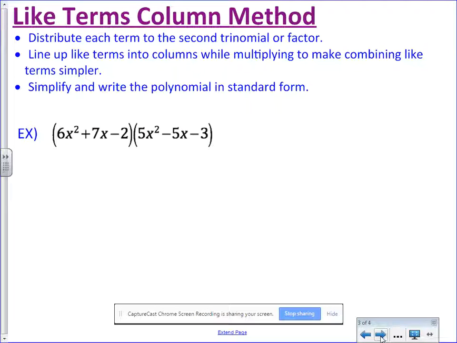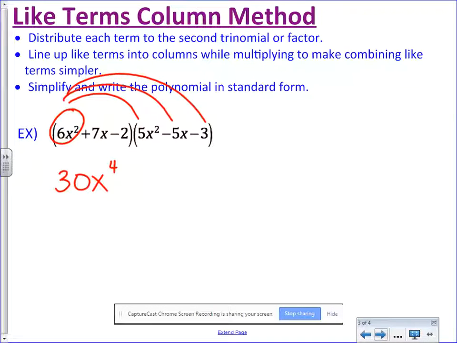So what I'm going to do is start with the first term of my first polynomial, the 6x squared, and I am going to distribute that to everything, all in a row. So 6x squared times 5x squared, that is 30x to the fourth. 6x squared times negative 5x, negative 30x cubed. 6x squared times negative 3, that is negative 18x squared.